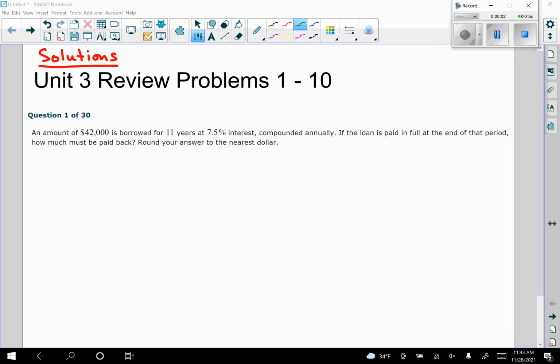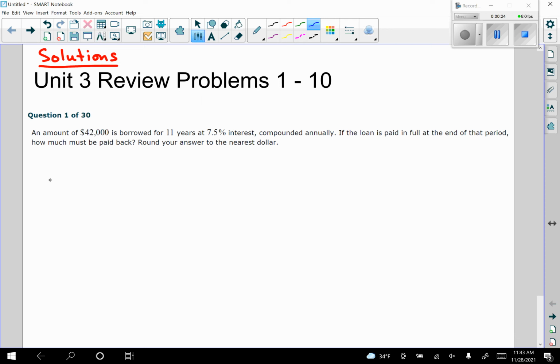Here are the solutions to the Unit 3 review for problems 1 through 10. Starting with question 1, we have an amount of $42,000 borrowed for 11 years at 7.5% interest, compounded annually. If the loan is paid in full at the end of that period, how much must be paid back? So we're looking for the total amount accumulated at the end of 11 years.